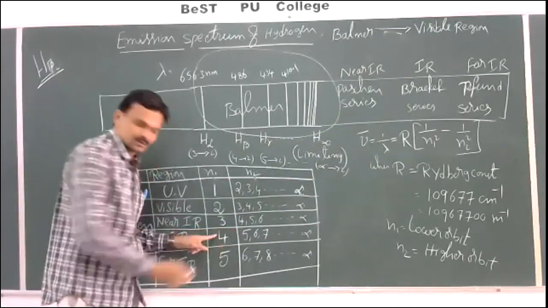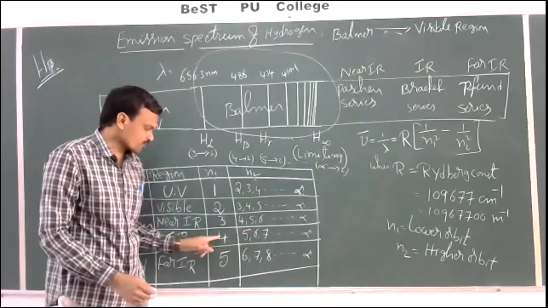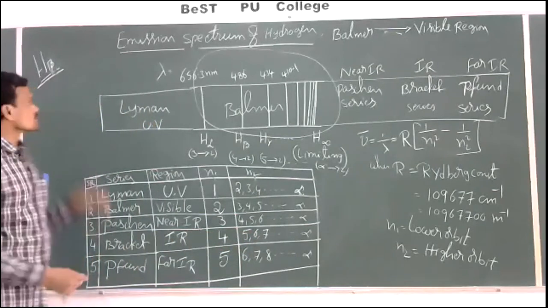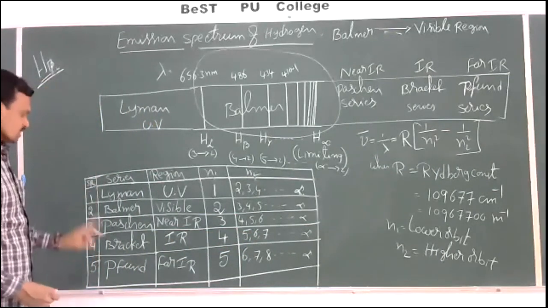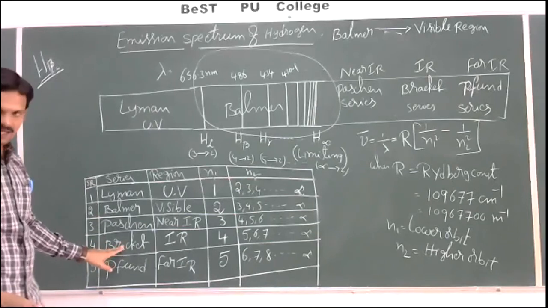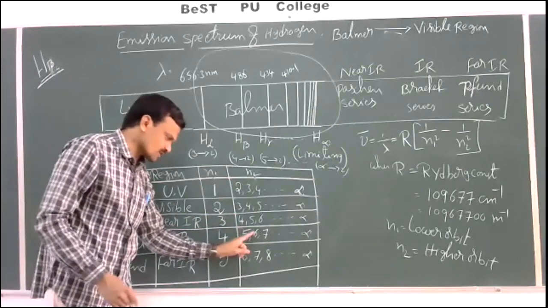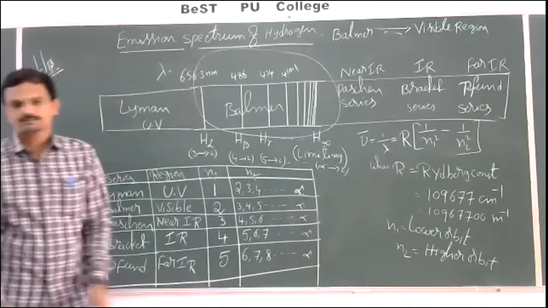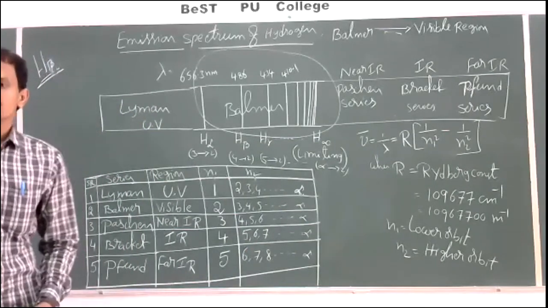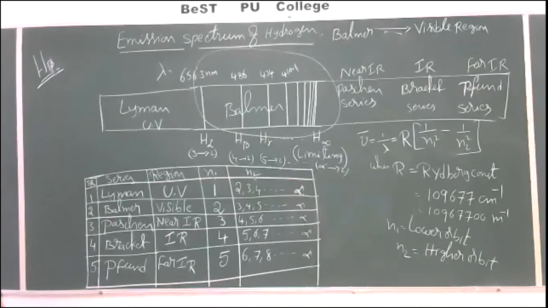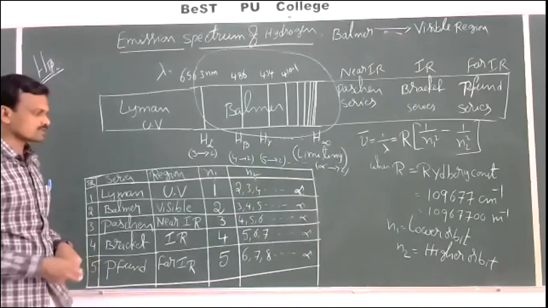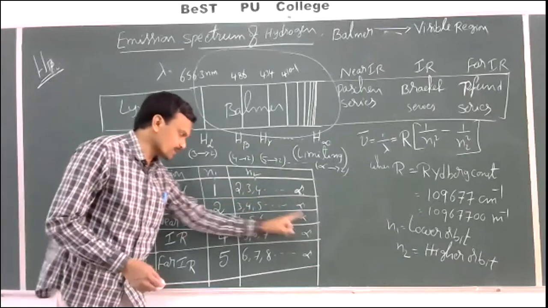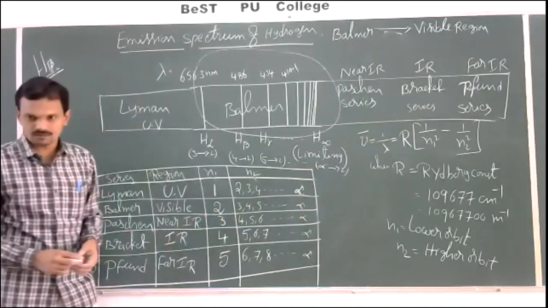5 to 4 is H alpha, 6 to 4 is H beta. So the H beta line in the Brackett series is obtained when an electron jumps from the 6th orbit to the 4th orbit. When is the limiting line of the Paschen series obtained? The limiting line of the Paschen series is obtained when an electron jumps from infinite orbit to the third orbit.